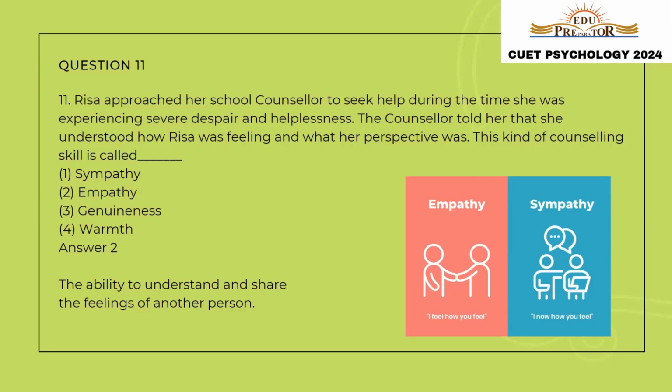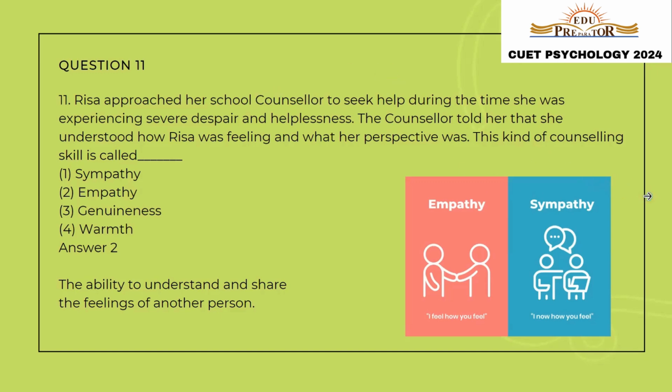It is the ability to understand and to even share the feelings of another person. It is different from sympathy. For example, in empathy, we say that I feel how you feel. That is, we are experiencing the same emotions as the other person. But in sympathy, we say I know how you feel. That means I can understand why you are feeling a certain way. I can understand how you are feeling, but I cannot resonate with those feelings. So this is the difference between empathy and sympathy. So the important characteristic of counseling relationship is that the counselor must possess empathy for the client. It must be an empathetic relationship and not a sympathetic one. I hope this makes sense.